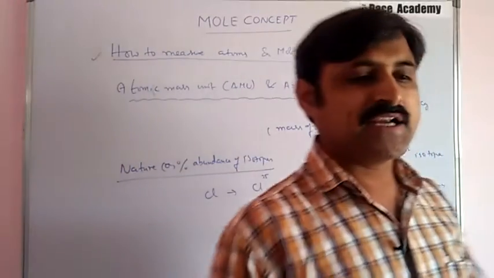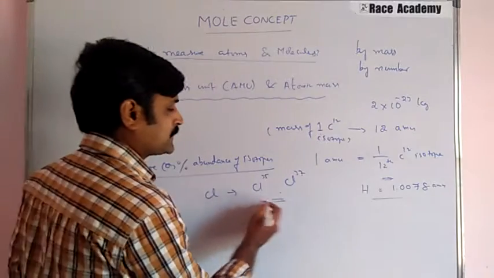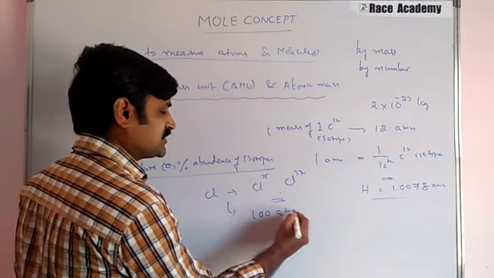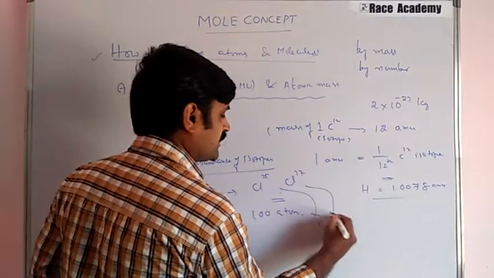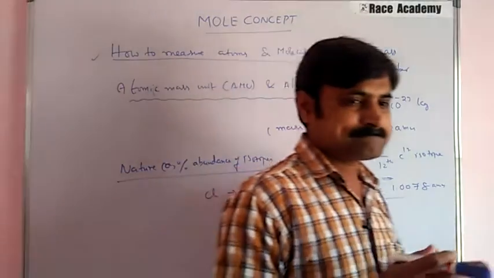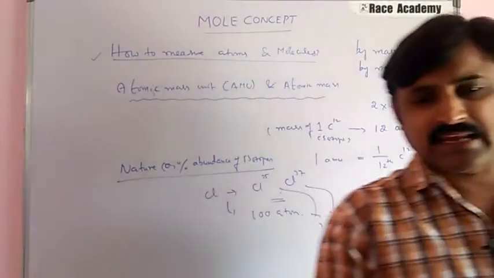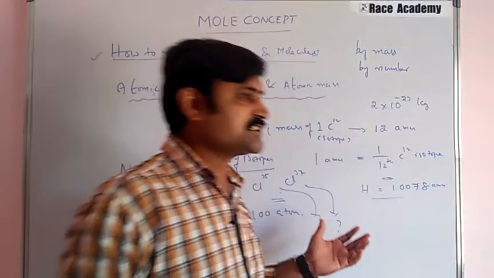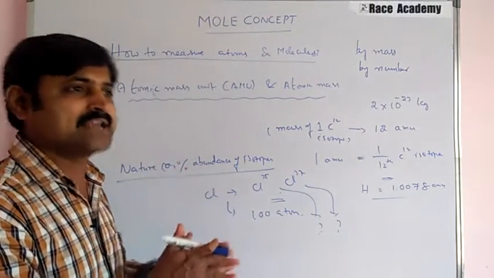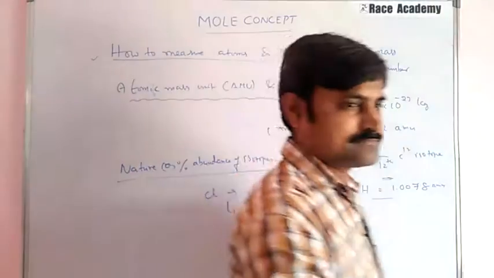This is an experimental quantity and it cannot be predicted by theory. So, if you choose 100 atoms, how many are chlorine 35 and how many are chlorine 37, it cannot be predicted. It has to be determined, and numerical calculations will give you an idea about the percentage, and their average is nothing but the average atomic mass of chlorine.